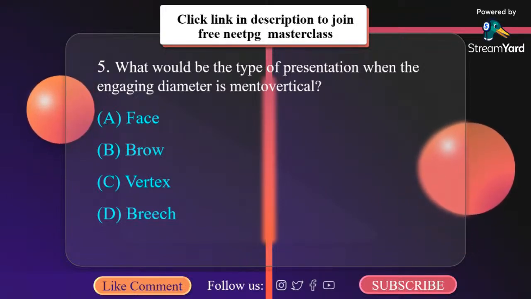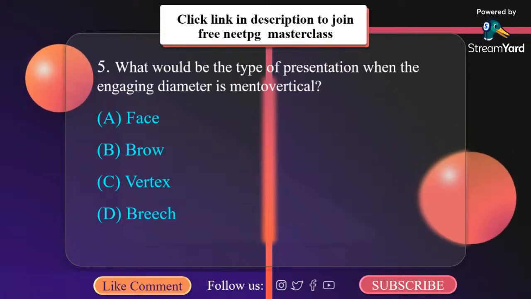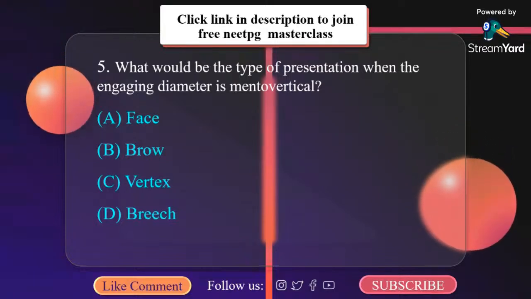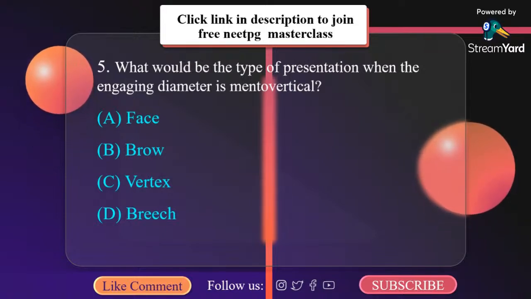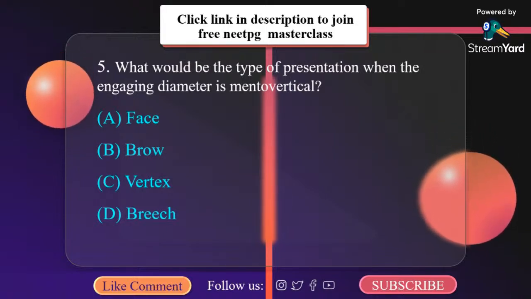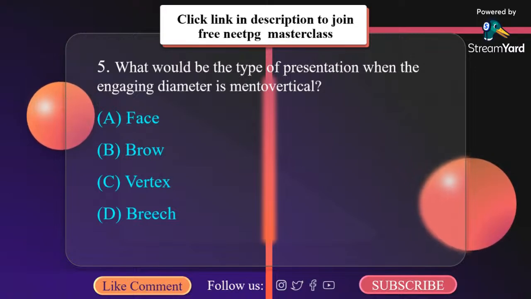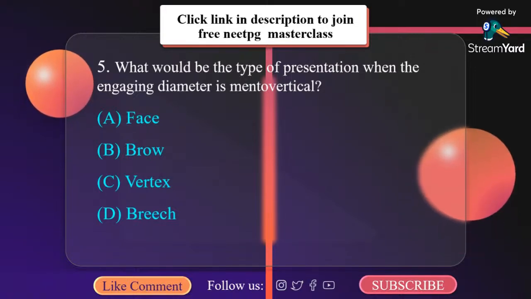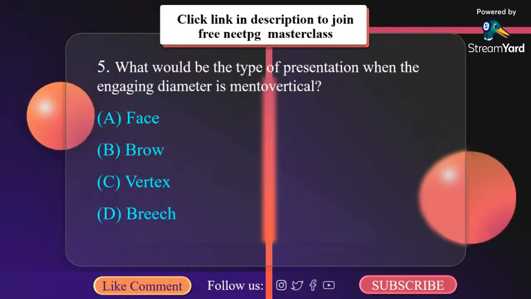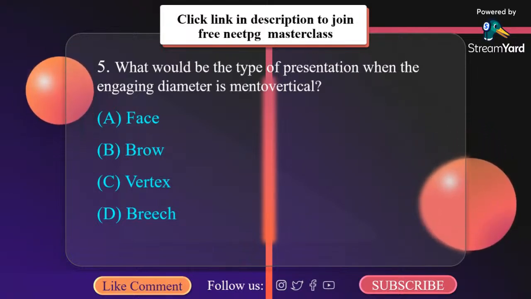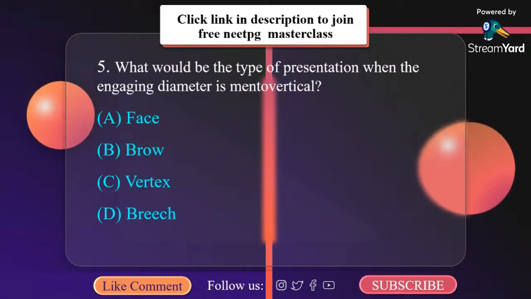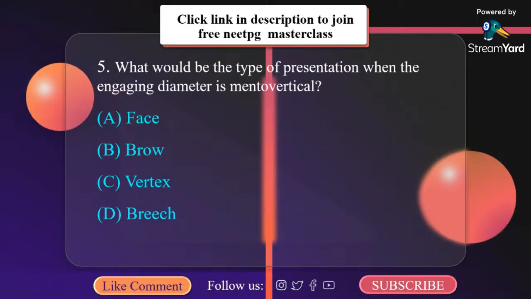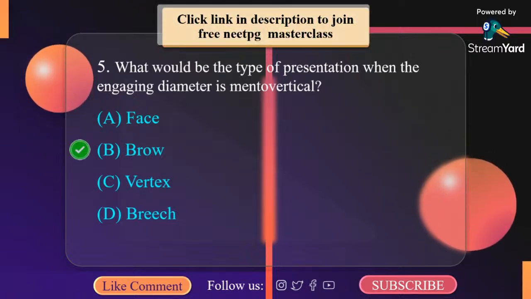What is brow? Brow is the rarest variety of cephalic presentation where the presenting part is brow and the attitude of head is short of the degree of extension necessary to produce face presentation. In face presentation, the presenting part is face. The attitude of fetus shows complete flexion of limbs with extension of spine. The commonest position is left mento-anterior. The engaging diameter of head is submento-bregmatic 9.5 cm in fully extended head, or submento-vertical 11.5 cm in partially extended head. So the correct answer here is B, brow.